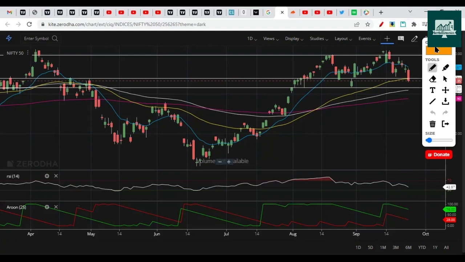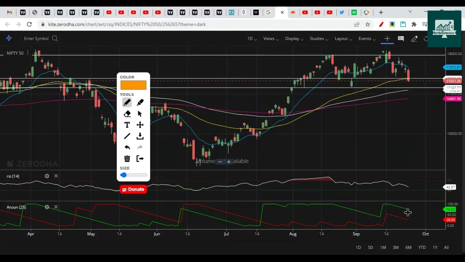We also discussed the Aroon indicator. We mentioned that it will turn parallel. It looks like it has turned parallel, but the trend as per the Aroon indicator is still bullish, since the green line is not below 50 and the red line is not above it yet. The green line needs to go below 50, and that indicates the trend has turned sideways.